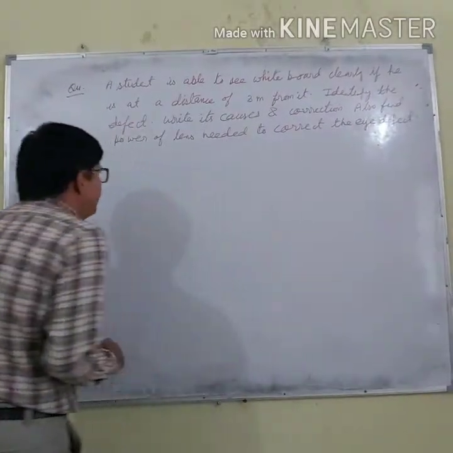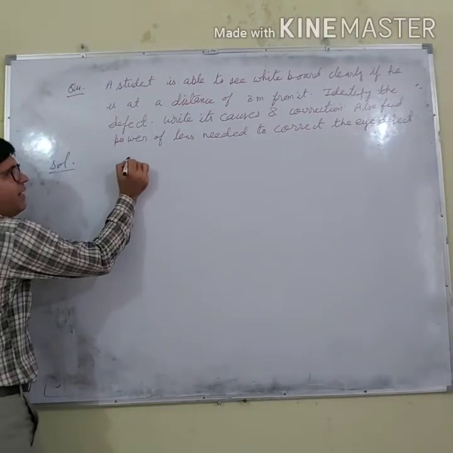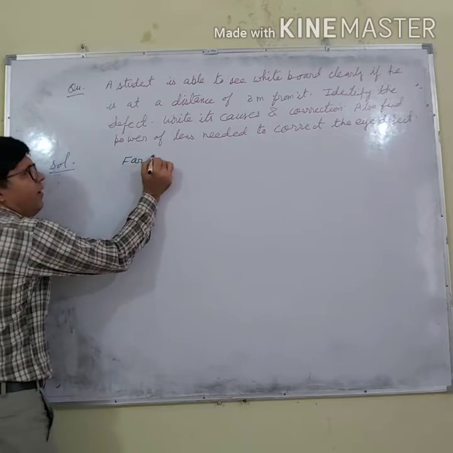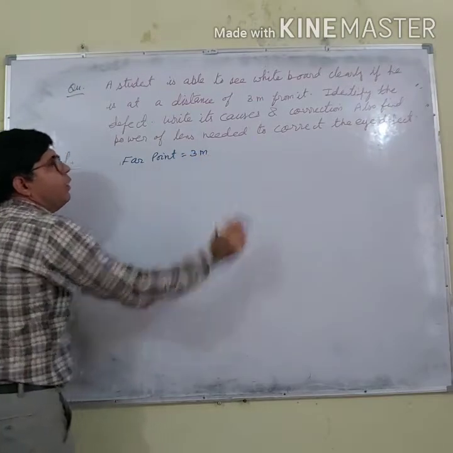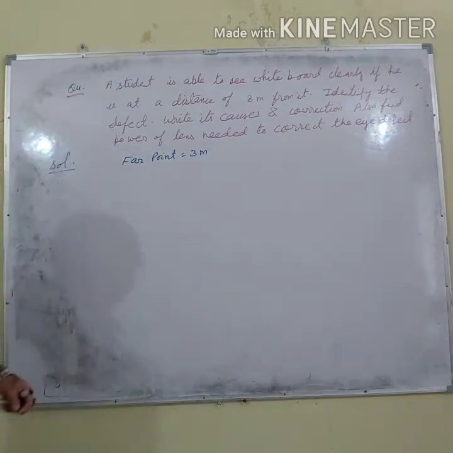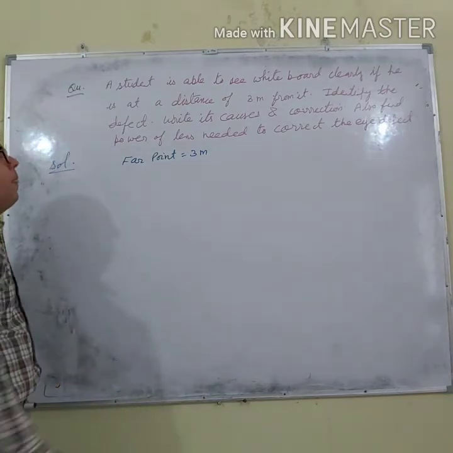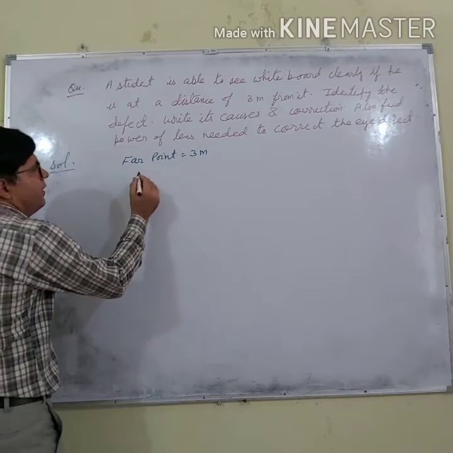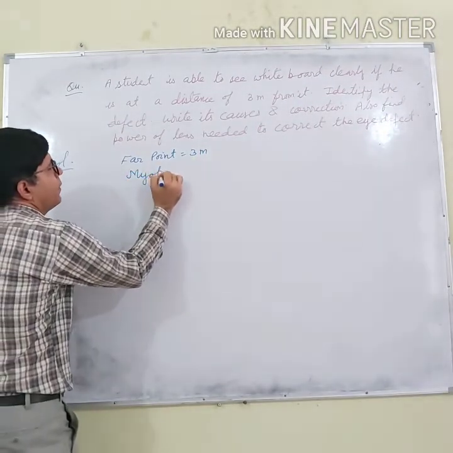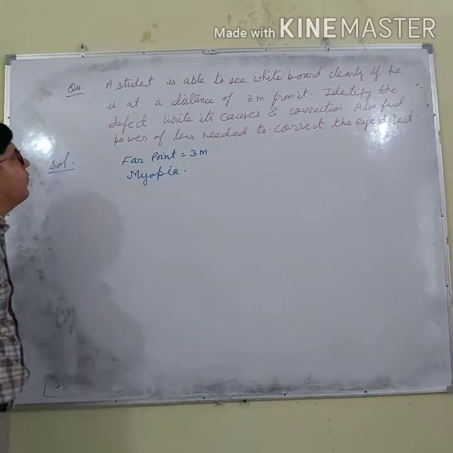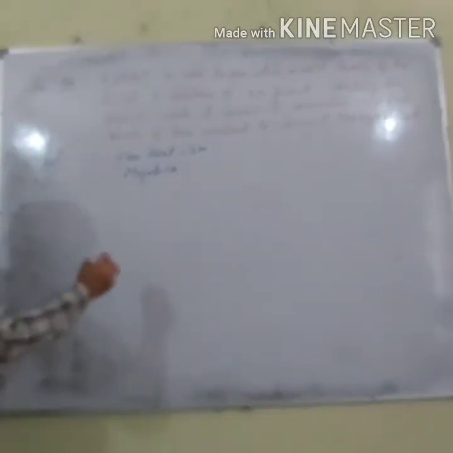So what does it mean? It means that his far point is 3 meters. And what is the defect? The defect is myopia. He is suffering from myopia.